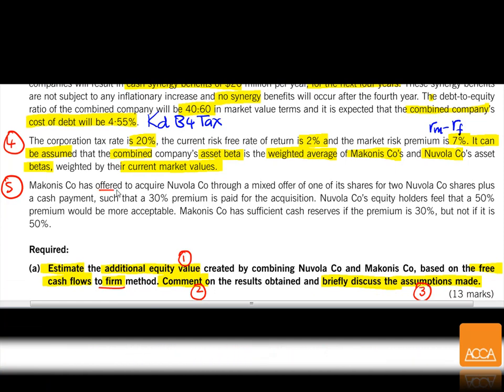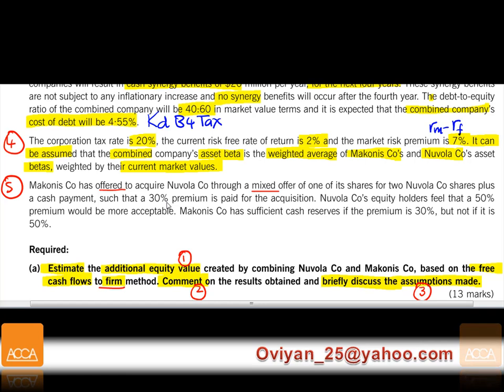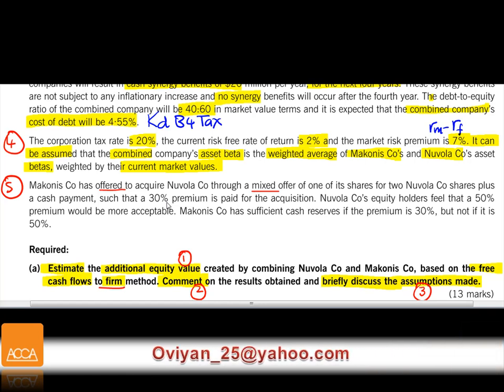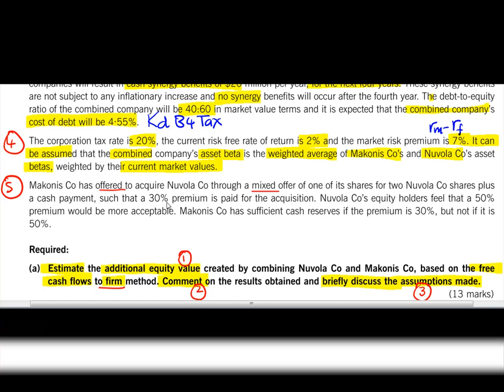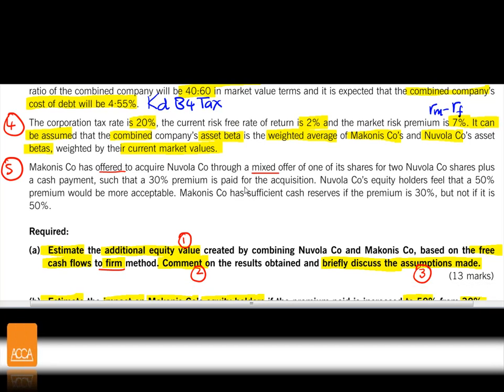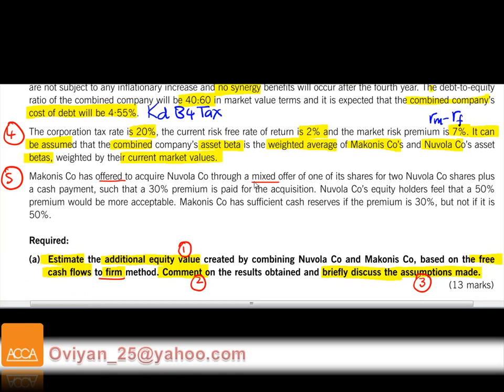Okay, they have offered to acquire Novola through a mixed offer. Now, compared to a straight share for share exchange or a straight cash offer, a mixed offer is a mixture of shares plus cash. This is to make the deal successful. Yeah, a mixed offer is very common.